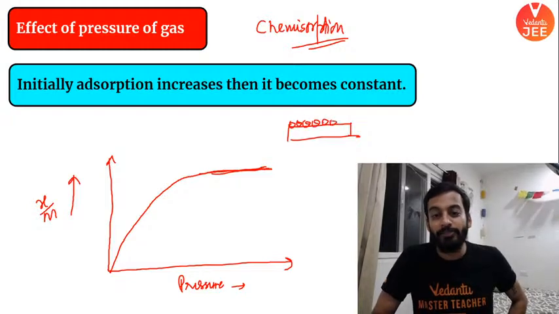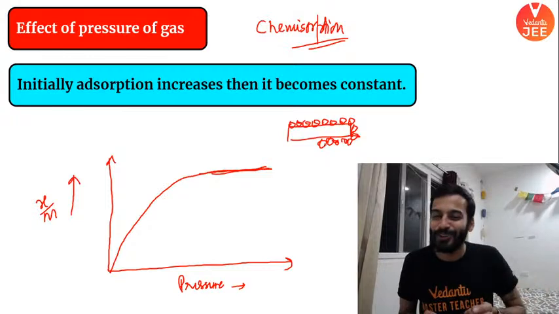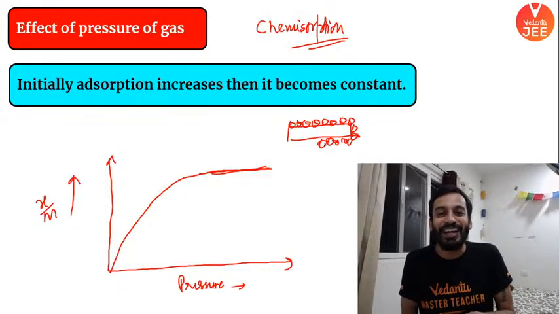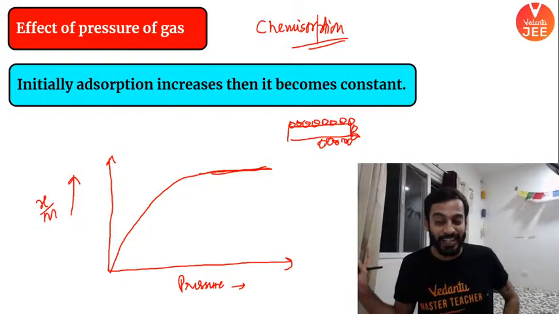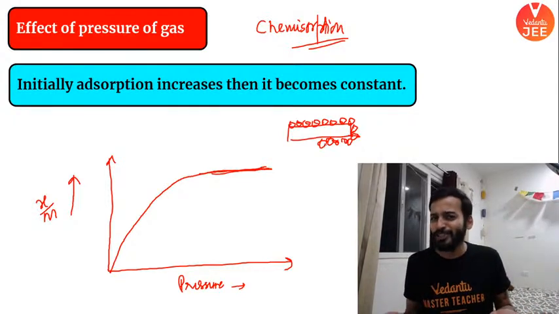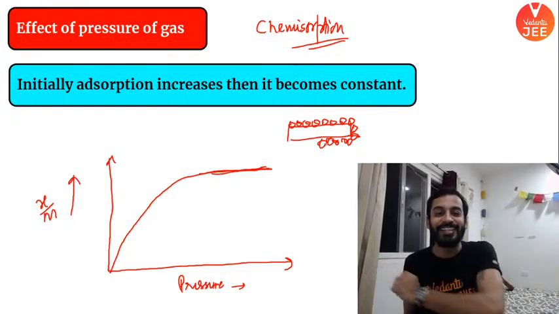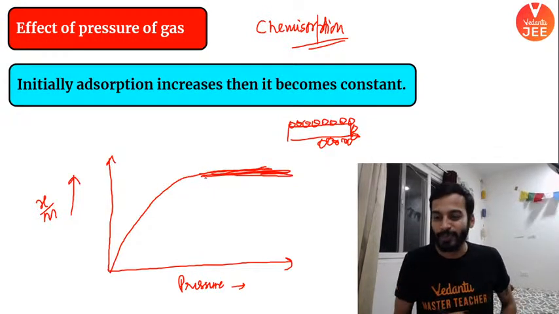There is only one layer formation. After one layer is formed, surface is no longer available. When there is no surface, how will chemisorption happen? There is no surface available for adsorption, so there would not be any kind of adsorption. You don't have any more surface left for adsorption, so how can you say adsorption will take place? That's why the graph is becoming constant after a while.